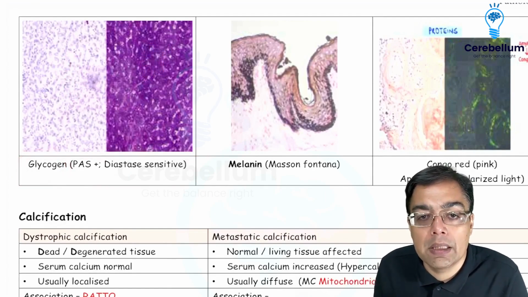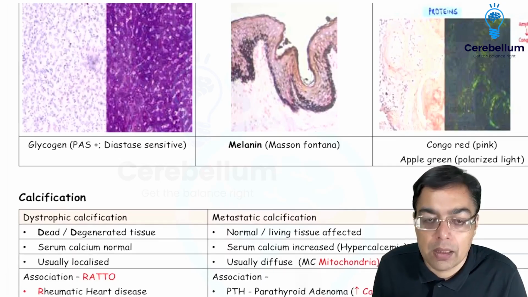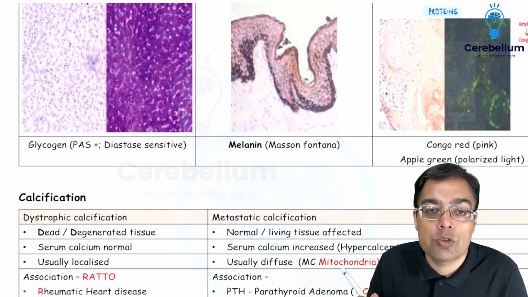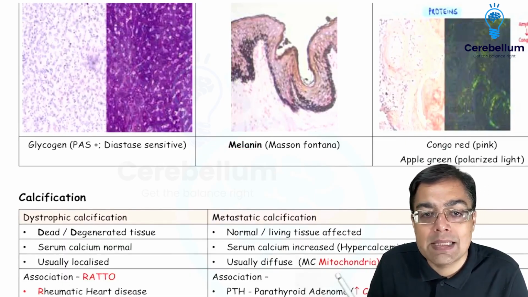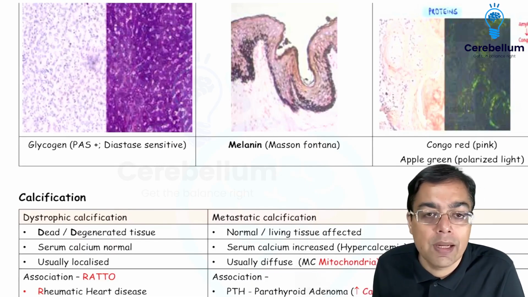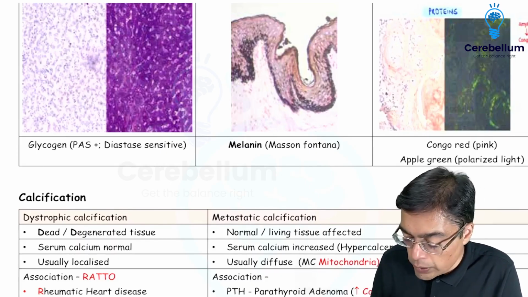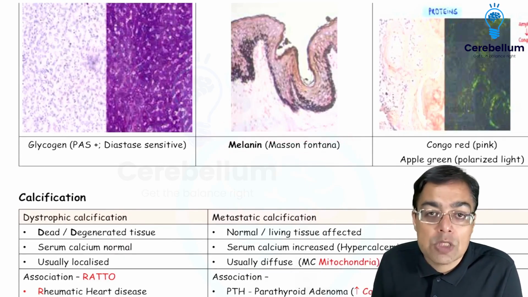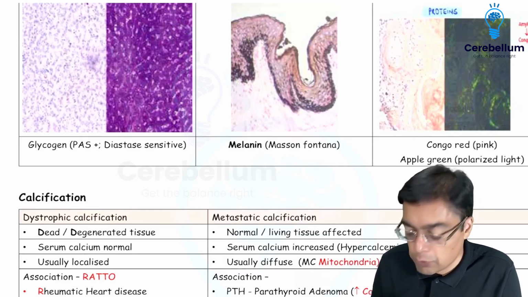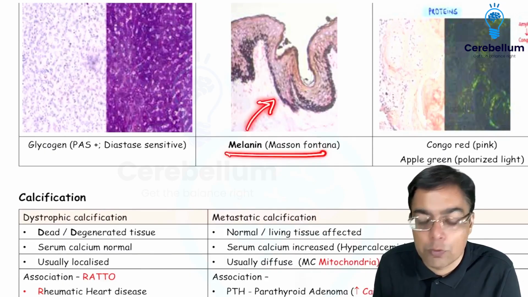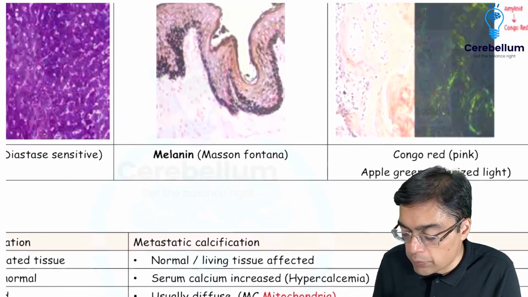The moment we're thinking in terms of an endogenous pigment having a black color, that would be associated with melanin, and melanin is going to be stained with the help of Masson-Fontana stain. You may see Mason, who is an example of a person who is working really hard to make his ends meet. He is the one who's going to be having a dark colored skin, perhaps because of exposure to sunlight, much more than you and me. So Masson-Fontana stain is what is going to be useful for the detection of melanin. Of course, that's going to be one of the important images that most of you remember.